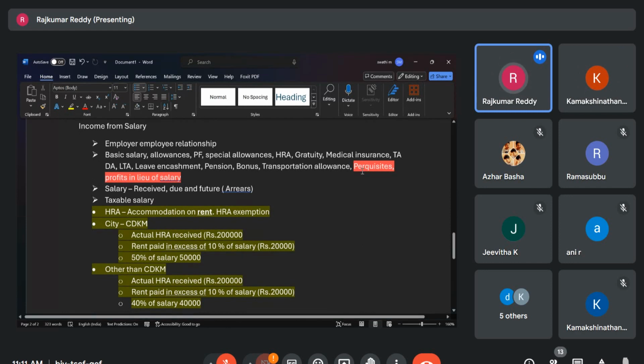Next is the perquisites. I have already given one hint, like a police department or some doctors. Some people working in the government, or even the private sector, are given accommodation by the company. If the market rental in that area is 50,000, but the employer is charging only 20 or 25,000, you are getting the benefit of 25,000 indirectly, right?